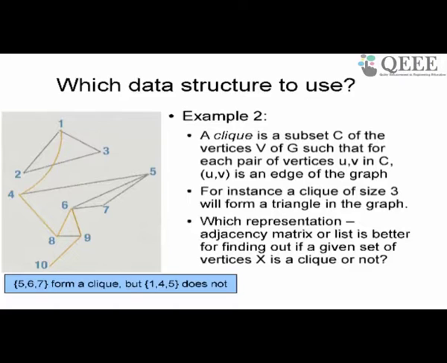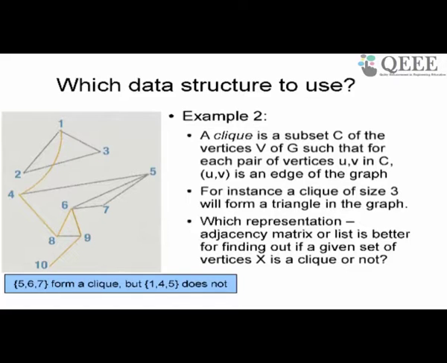Get it? For example, a clique of size 3 is a triangle, because in a triangle all the nodes are connected. A clique of size 4 is basically a rectangle with both diagonals drawn, so all the nodes are connected. A clique of size k is a subset of k vertices where all the pairs of nodes are connected by an edge.